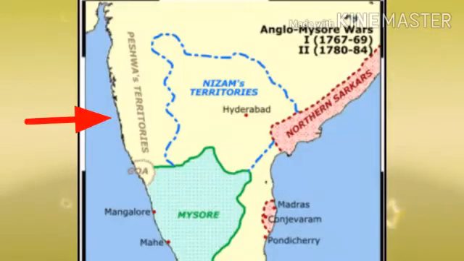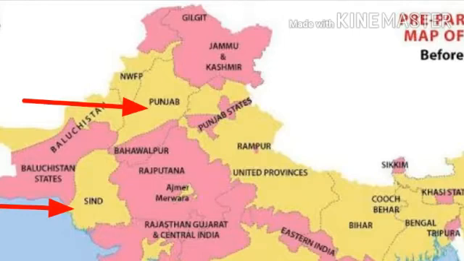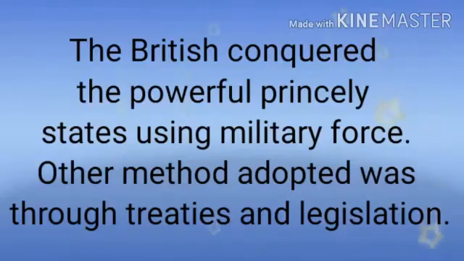Students, in the given map, you can notice Peshwa's territories. These are the areas belonging to Maratha. And in the following maps, you can notice Sindh, Punjab and Oudh. Students, thus we can say that the British conquered the powerful princely states using military force, and the other methods adopted was through treaties and legislation.